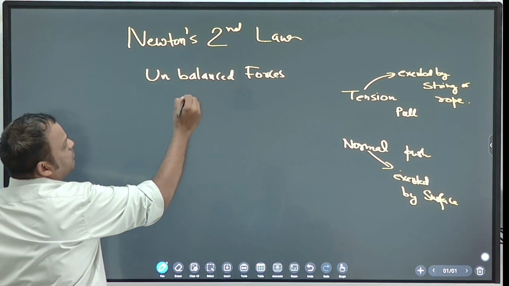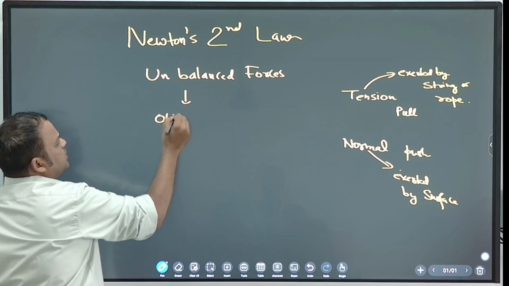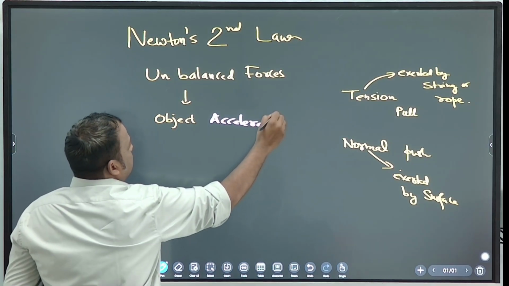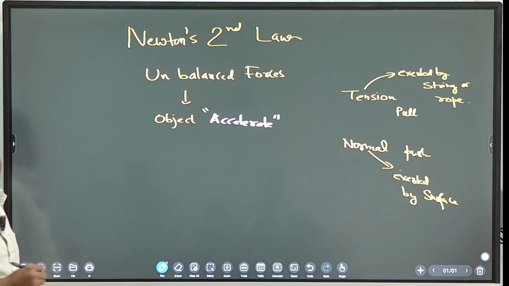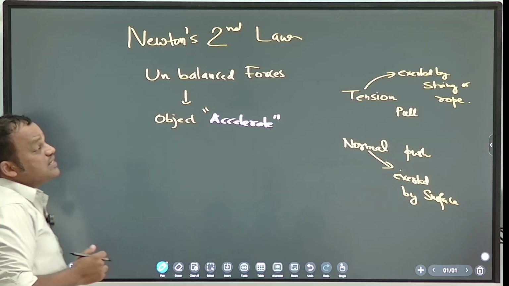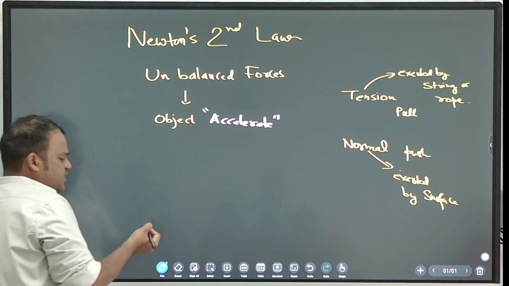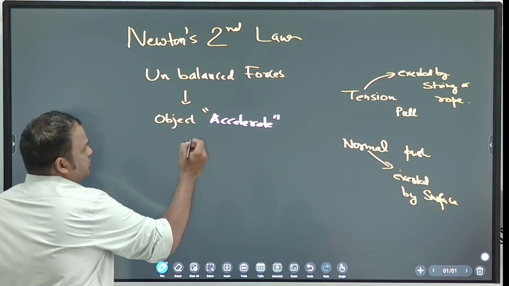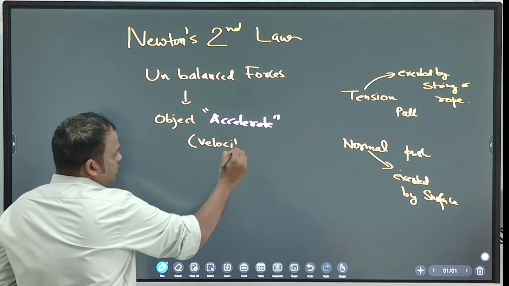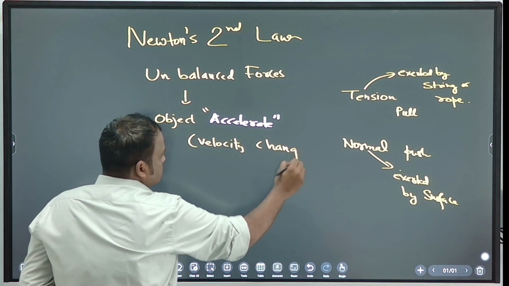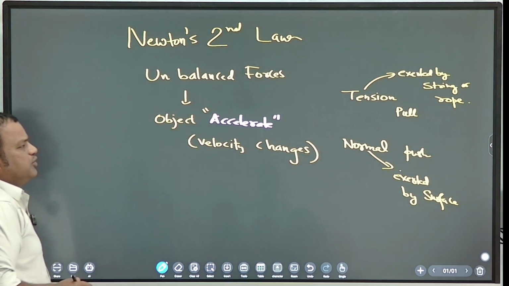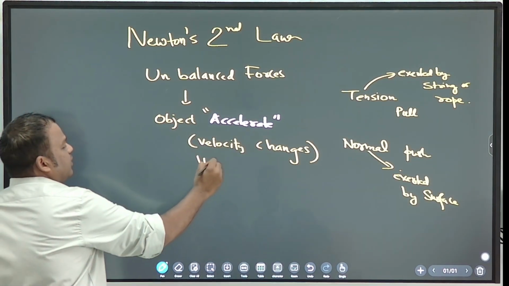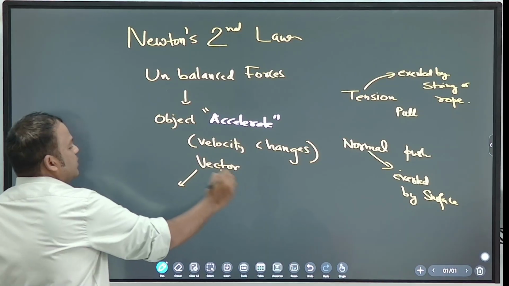So when the forces are unbalanced, the object accelerates. Note down: object accelerates. Right? So speed increases, velocity changes, or speed decreases, velocity changes. So velocity changes. Now, is velocity a scalar or vector? It is a vector quantity, so it has magnitude and direction.